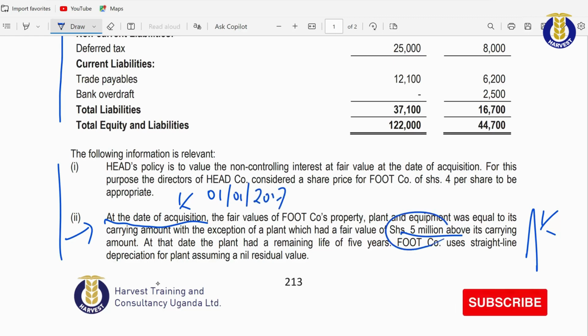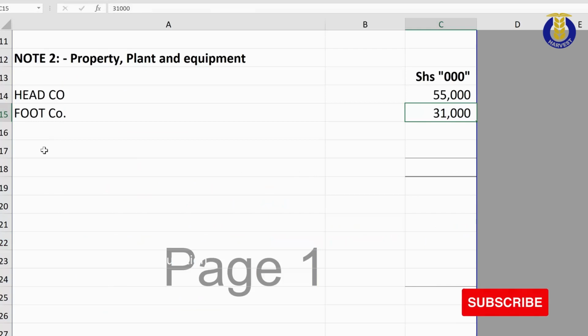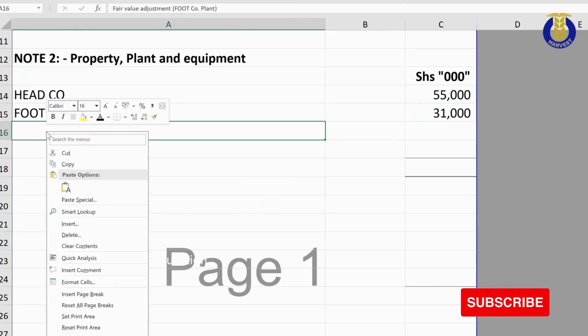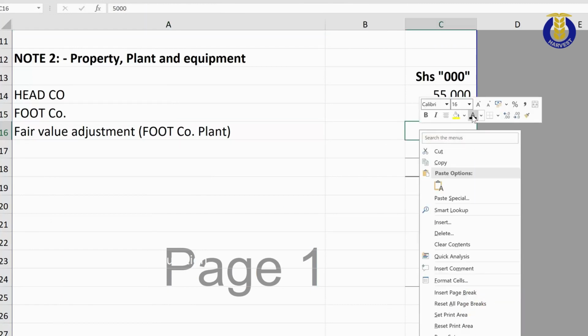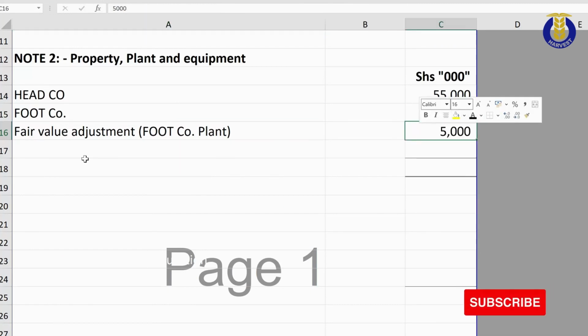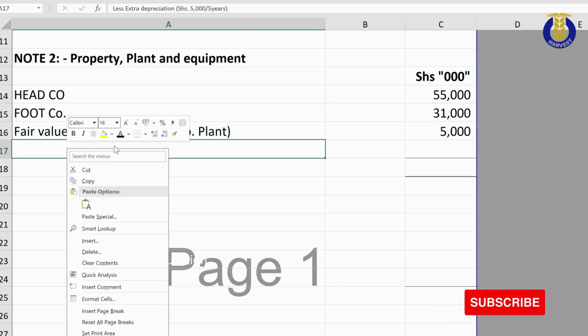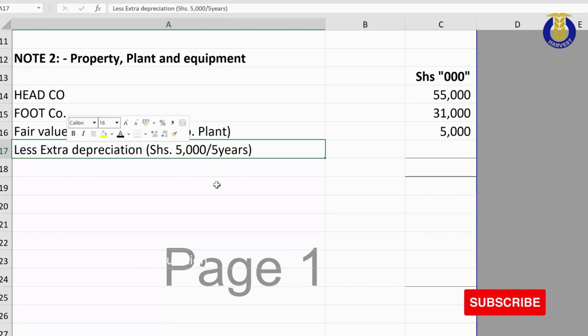So this 5 million, being a fair value adjustment, needs to be depreciated to reflect its carrying value, because right now we are consolidating on 31st of December 2017. Acquisition happened on 1st of January 2017. So putting all that into consideration, we are going to introduce the fair value adjustment of 5 million to our note number 2, PPE, and then we depreciate it over the 5 years.